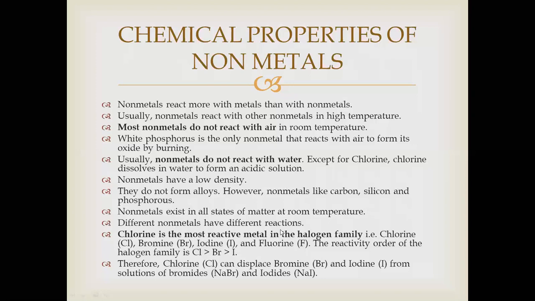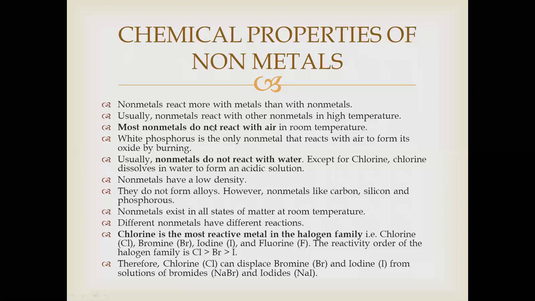Different non-metals have different reactions. Chlorine is the most reactive non-metal in the halogen family. Chlorine, bromine, iodine, fluorine: this is one family. These elements all belong to one family. So in this family, chlorine is considered to be the most reactive. The reactivity order of the halogen family is like this. Chlorine is more reactive than bromine. Bromine is more reactive than iodine. Therefore, chlorine can displace bromine and iodine from the solution of bromides like NaBr and iodides like sodium iodide.